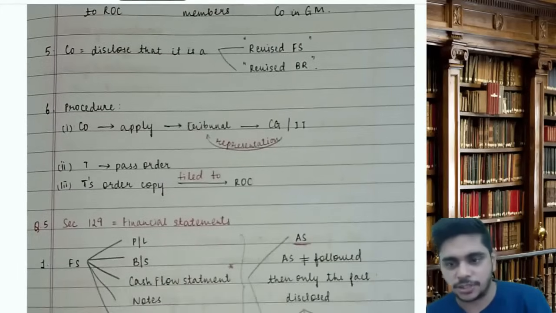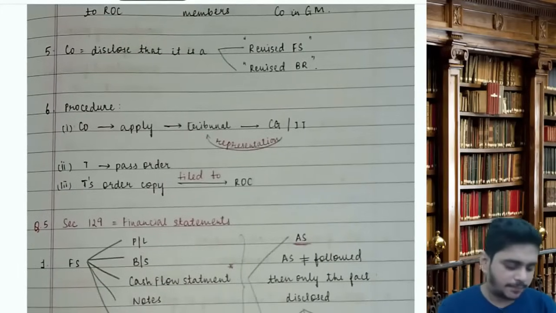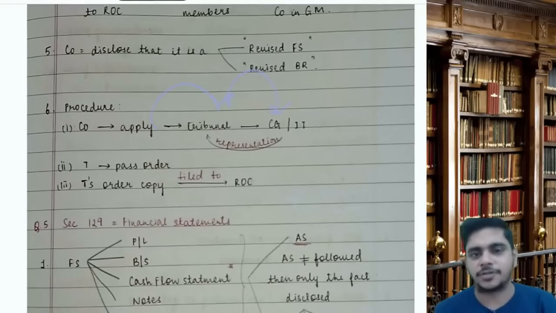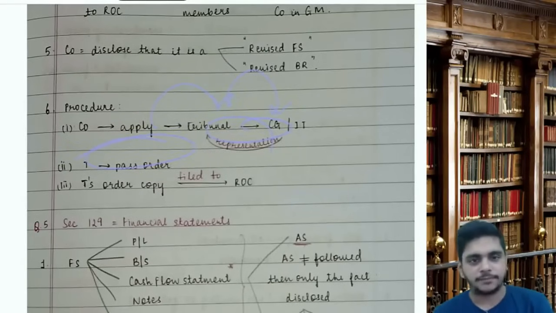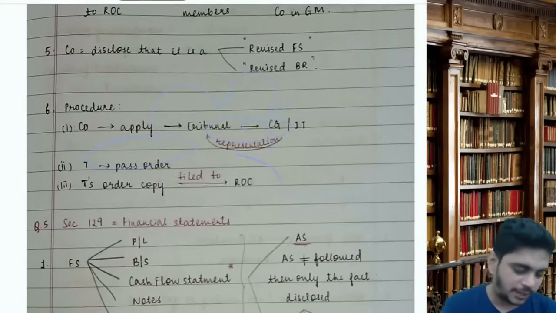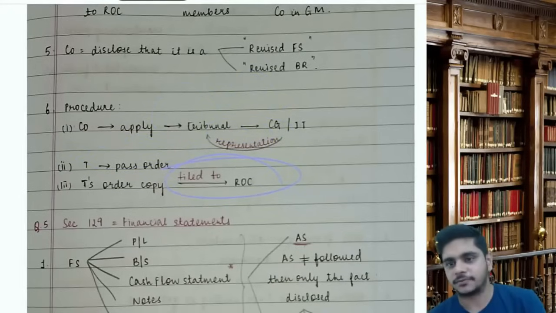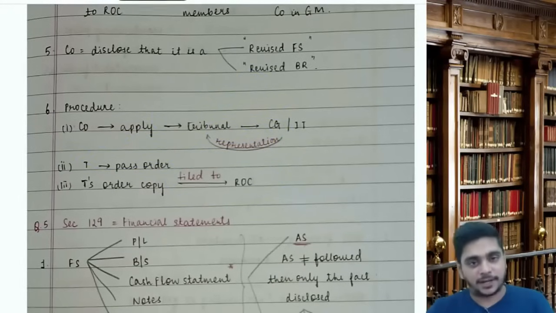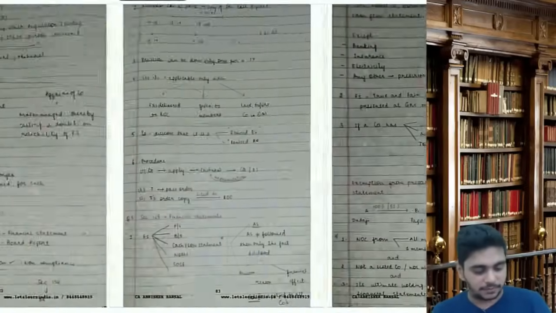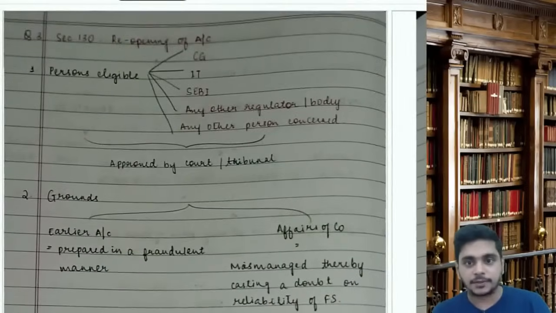So what is the procedure? Company shall apply to the tribunal. Tribunal will make an application to CG or income tax, who will submit their representation. Tribunal will pass the order. Tribunal order copy shall be filed with ROC. Okay. 130, 131 again important question. You will revise it now. Read it again.